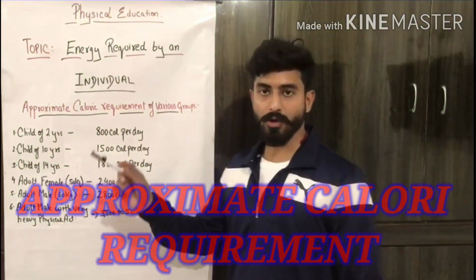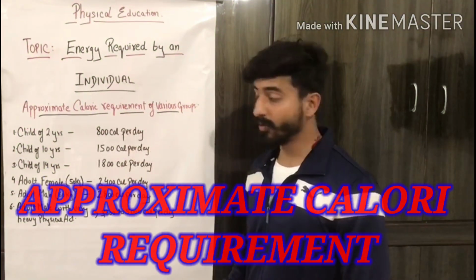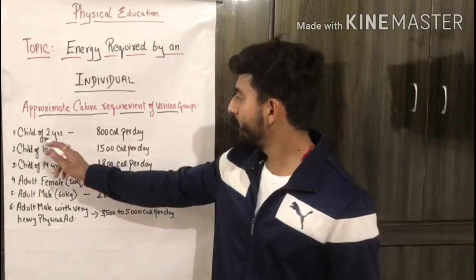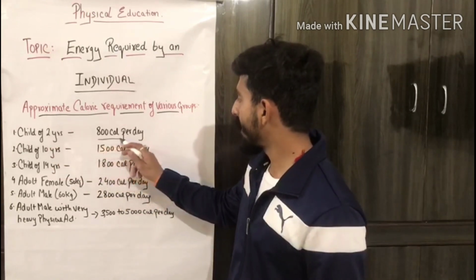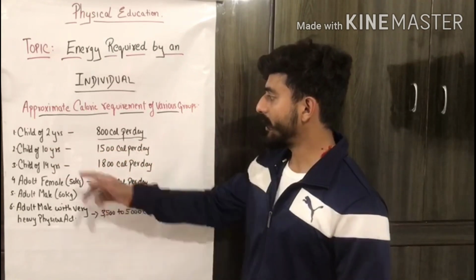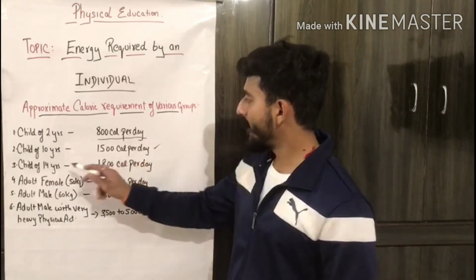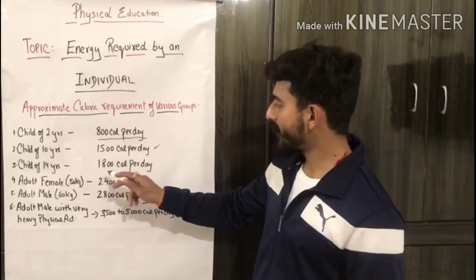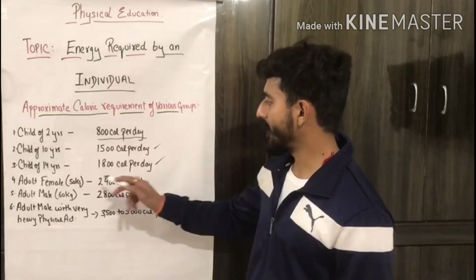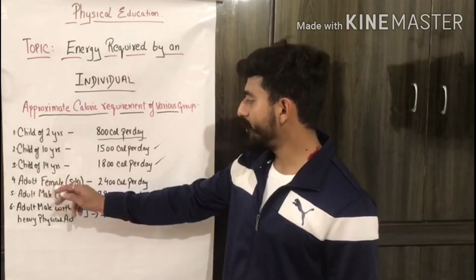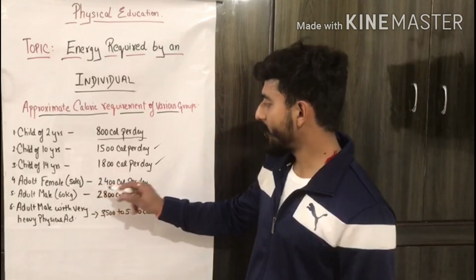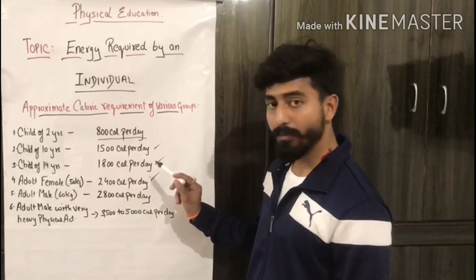So let us discuss the approximate caloric requirement of various groups. That is, a child of 2 years requires 800 calories per day. Okay, then a child of 10 years requires 1500 calories per day. A child of 14 years requires 1800 calories per day. Therefore, an adult female with 50 kg of weight requires 2400 calories per day.